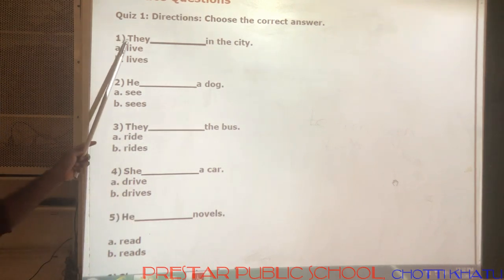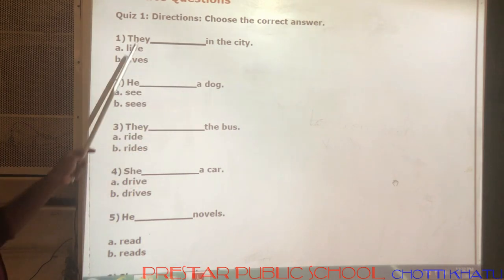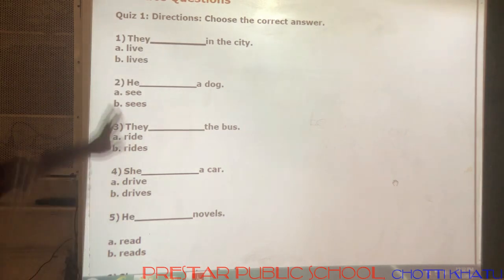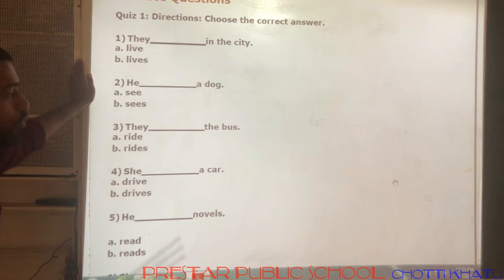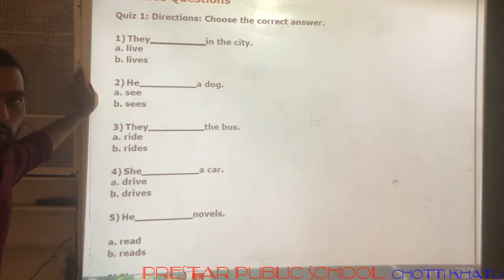First question, they dash in the city. Here the subject is they, and listen, what are the options given? Live and lives. What is the subject here? Is it plural or singular? They means plural.